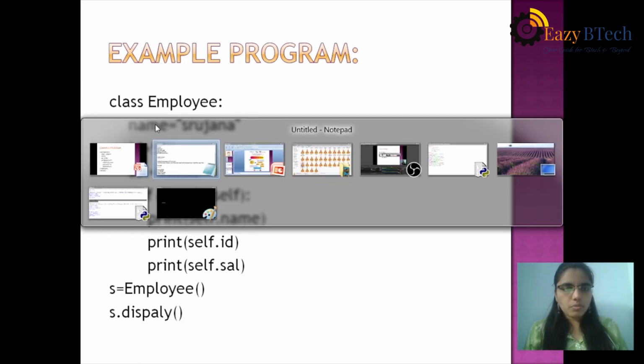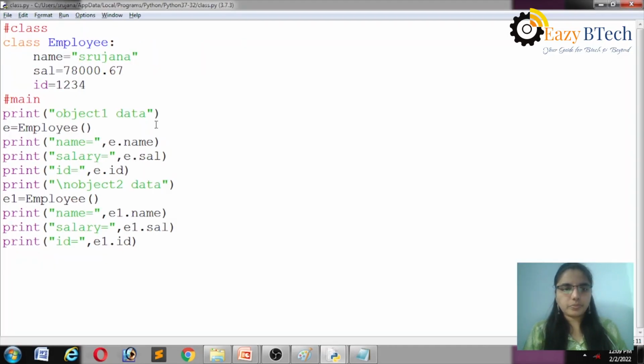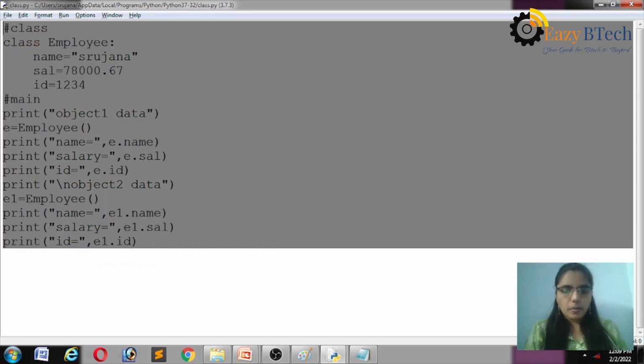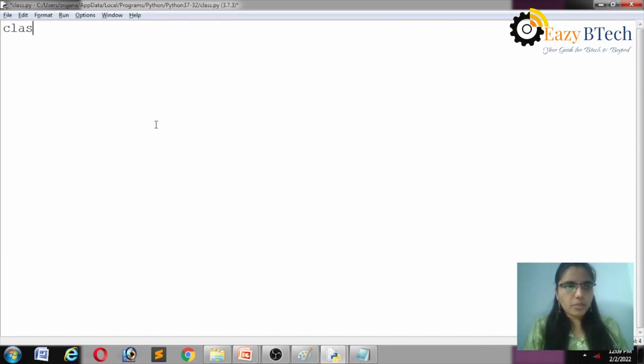Let's see an example of a method. For example, I am taking a class, the class name is Employee. Employee contains name and salary. If I want to print this data, we have to use an object.